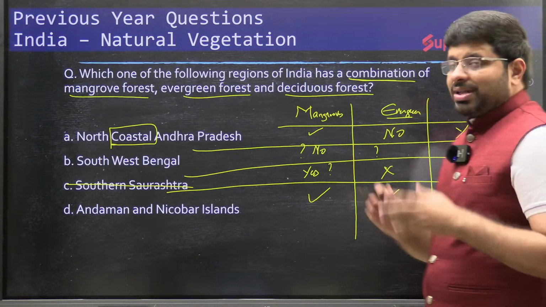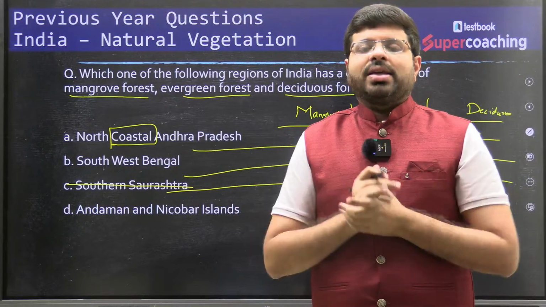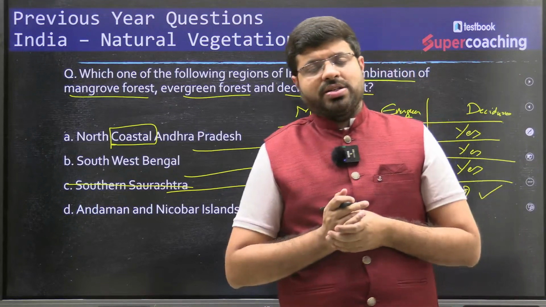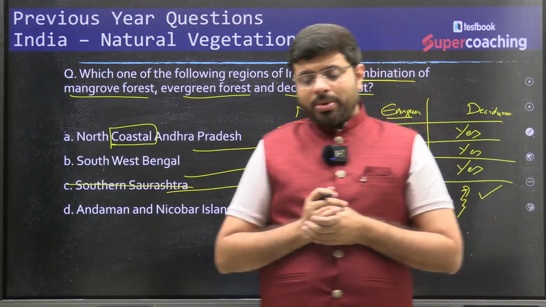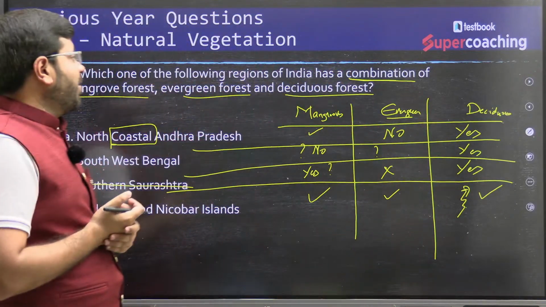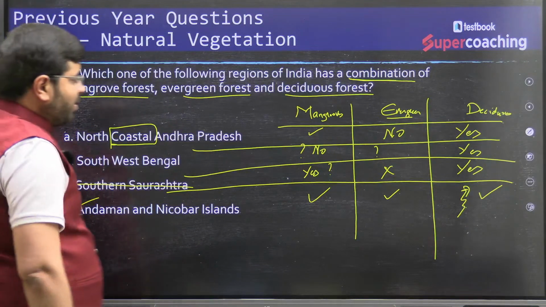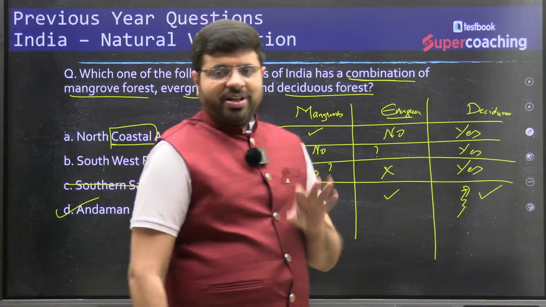Yes, because Andaman Nicobar is a huge stretch of area. There are certain interior areas within Andaman where you find deciduous. Maybe not dominant, but definitely yes. So the only place where you can find a combination of mangrove, evergreen, deciduous forest is Andaman Nicobar. But this is a very difficult question.